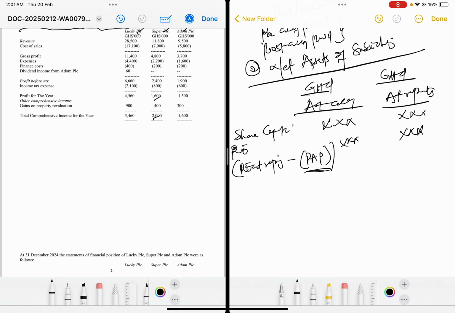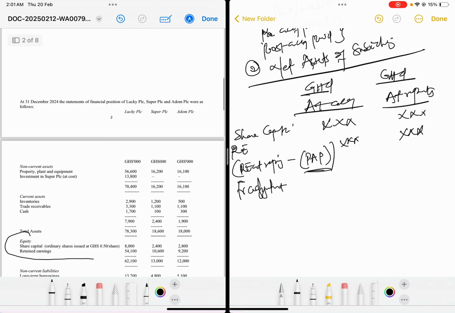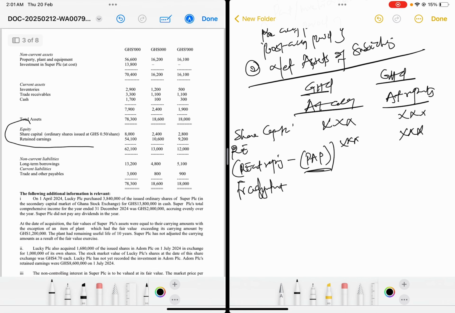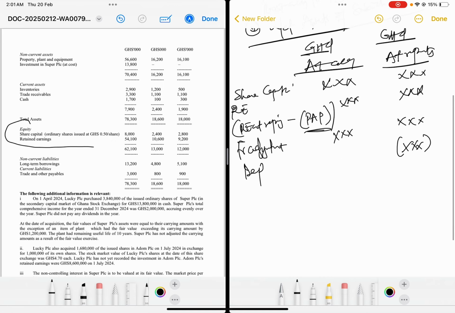Now after you do the equity portion, you do what we call the fair value adjustment, that is if there's any adjustment you are supposed to make. So you look at the additional information for any adjustment relating to a net asset. If you are supposed to add the fair value, add it. If the fair value was rather supposed to be subtracted, we subtract it. Now after your fair value adjustment, you less depreciation. Depreciation occurs at the end of the year, so you less depreciation at the end of the year.